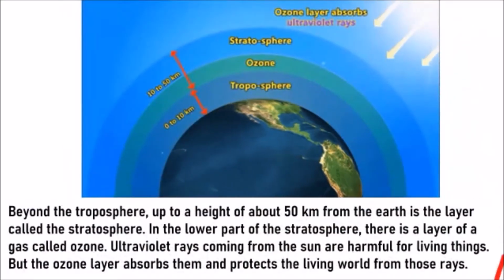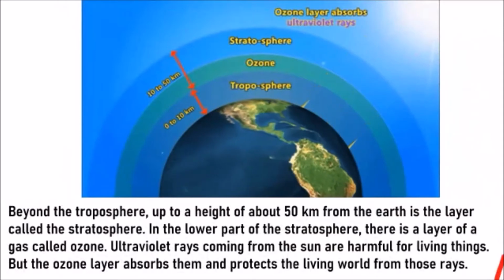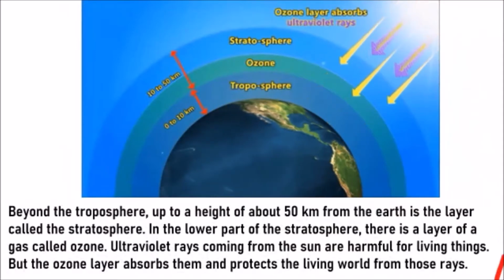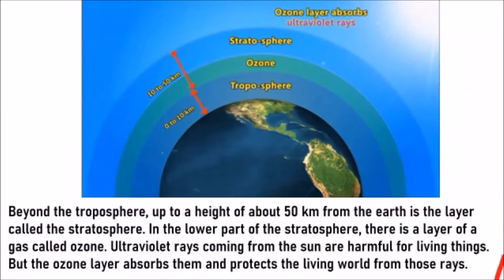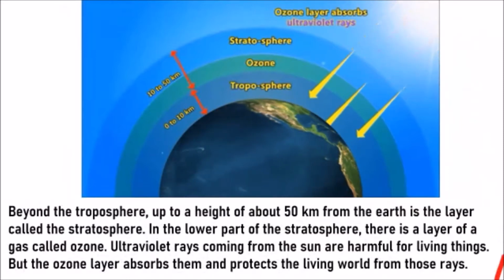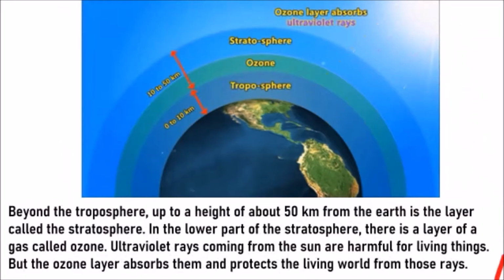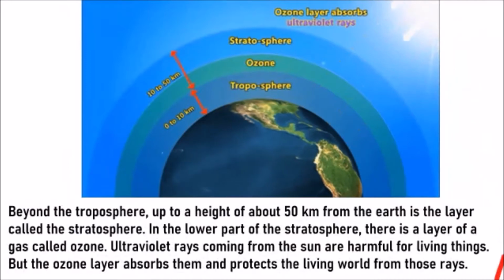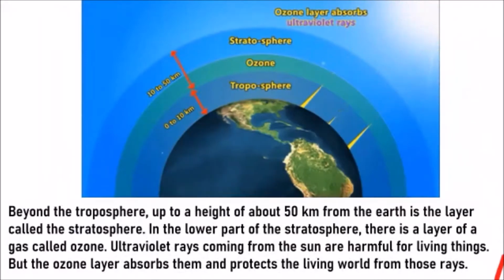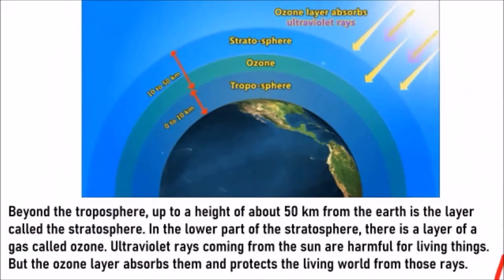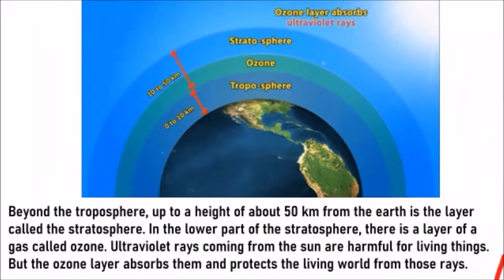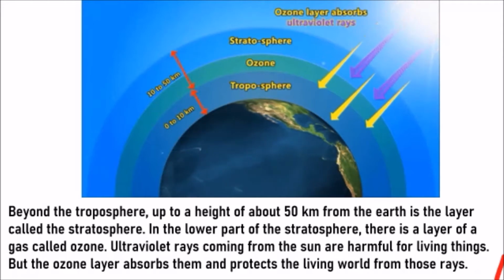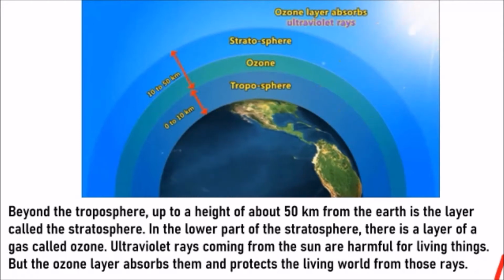Okay, so what more? Beyond the troposphere, the next very, very important layer is up to a height of 50 kilometers from the earth. Earth se 50 kilometer pe ek layer hai. There's a next layer that is just outside the troposphere, and it is below the stratosphere. Okay. Now see, imagine the lower part of the stratosphere. It's 50 kilometers far from the earth. Between the stratosphere and troposphere, there is that one layer called the ozone layer.